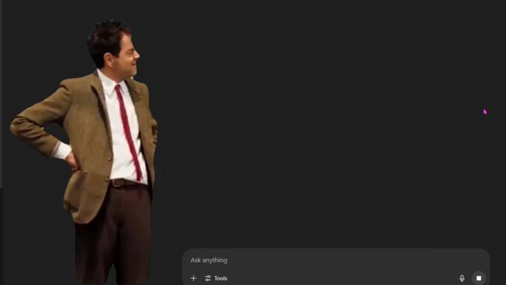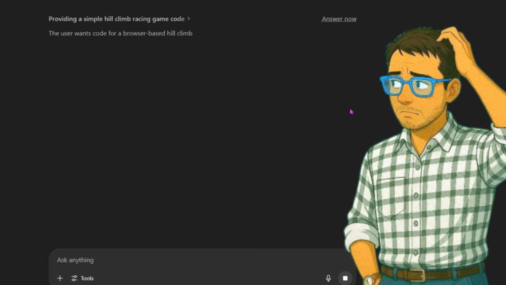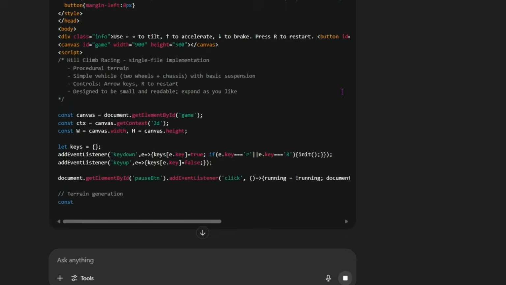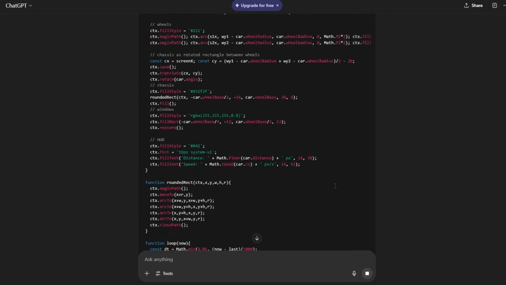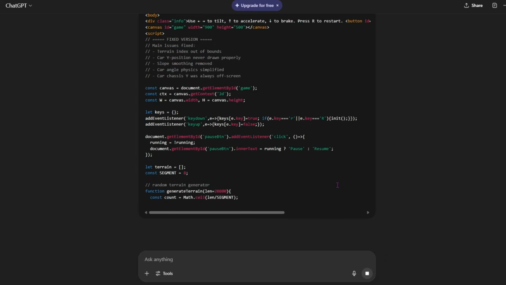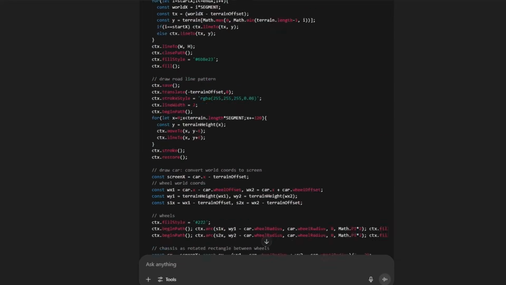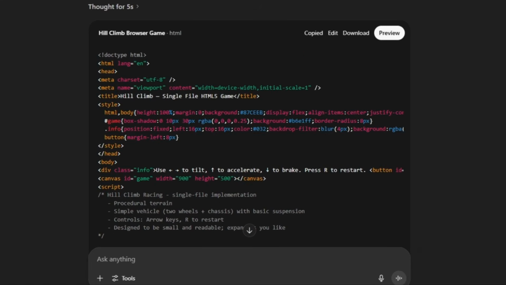So guys, the moment it got the order to make the game, it went into thinking mode for a few minutes, and then suddenly it started writing code like crazy. And just look at this, it keeps writing more and more code. At this rate, it feels like it's not gonna stop for the next 2 days. I'm just kidding guys, but finally it's done writing the code. Now come on, let's copy this code and test it out to see what it actually made.